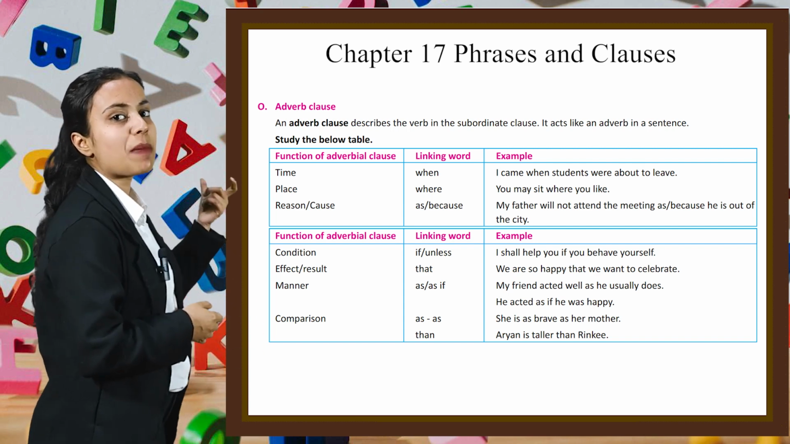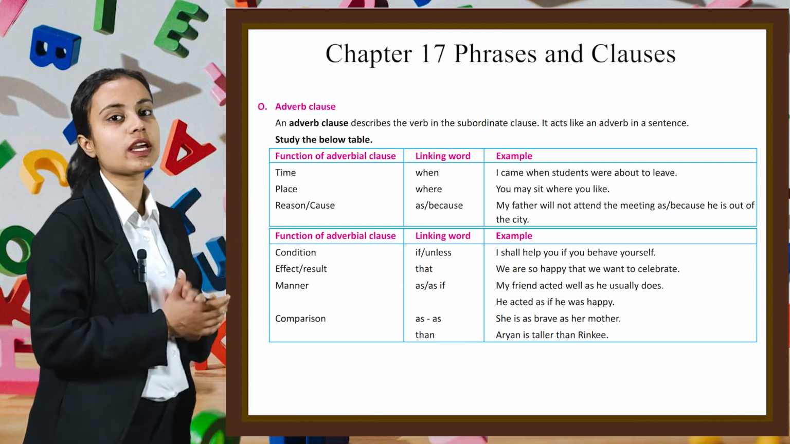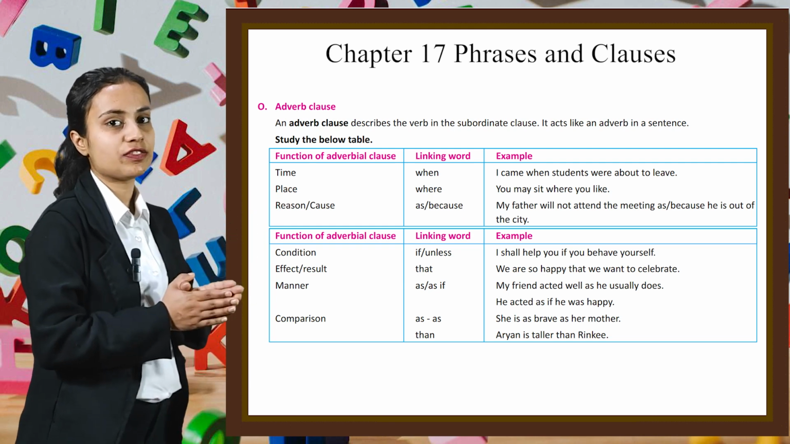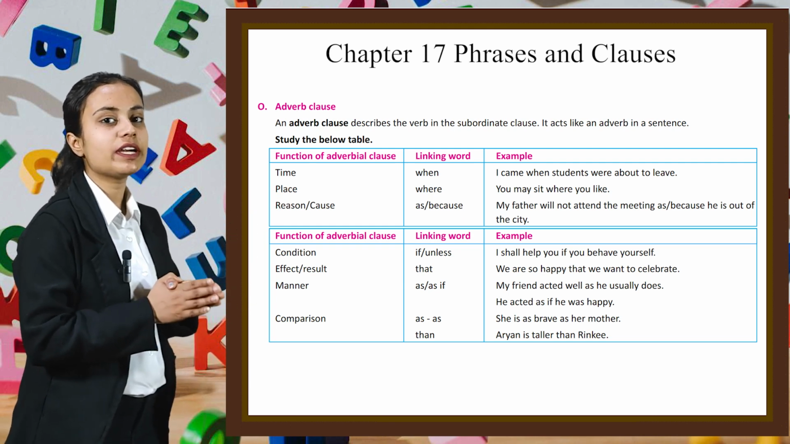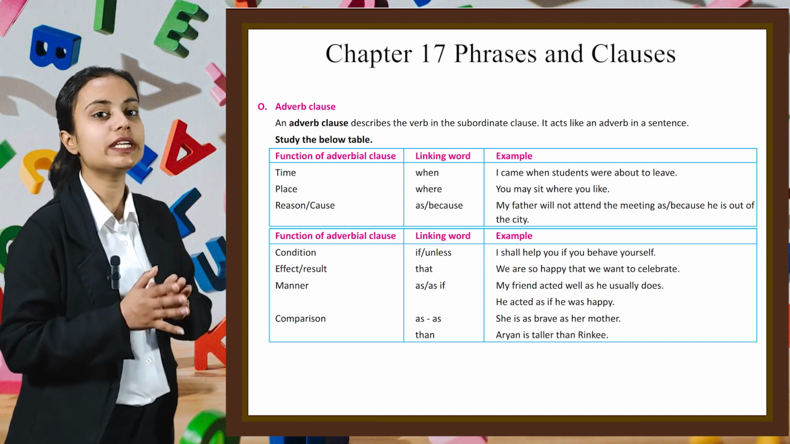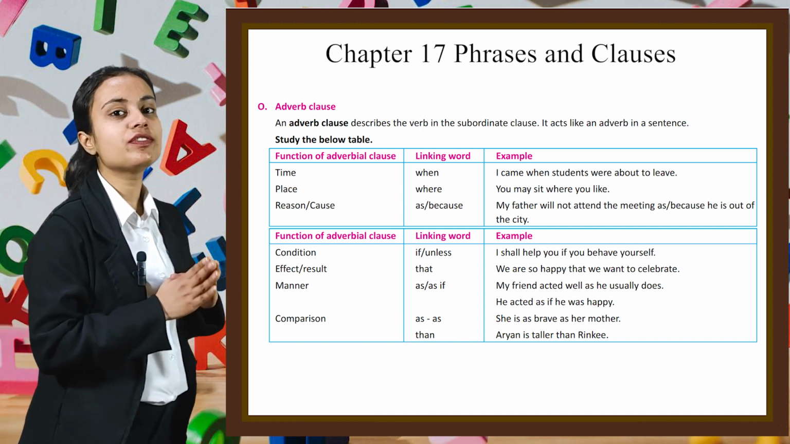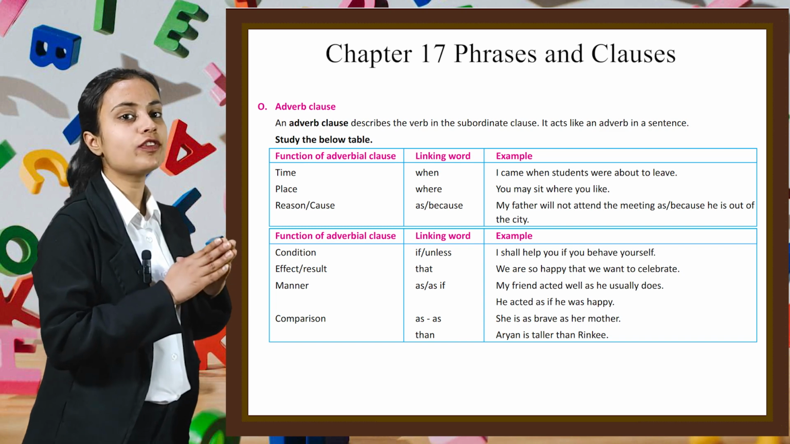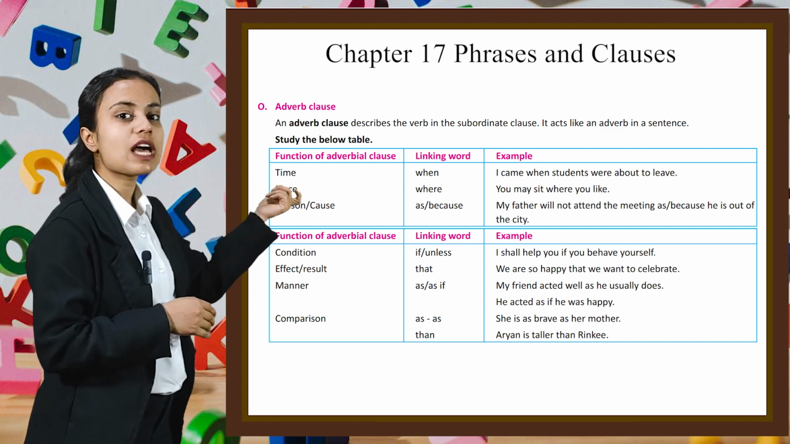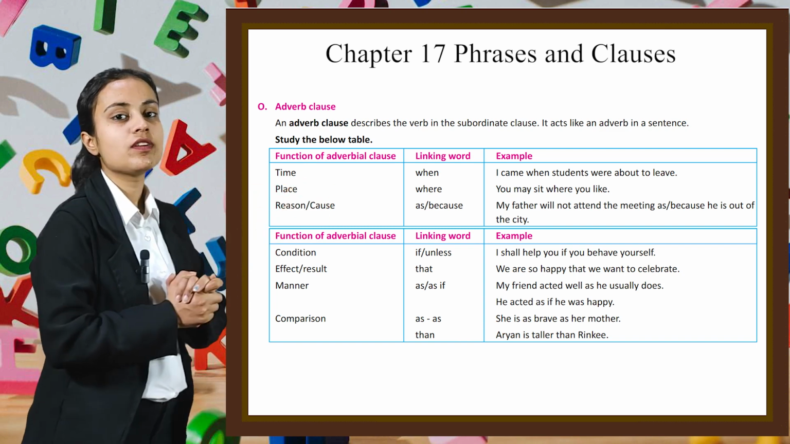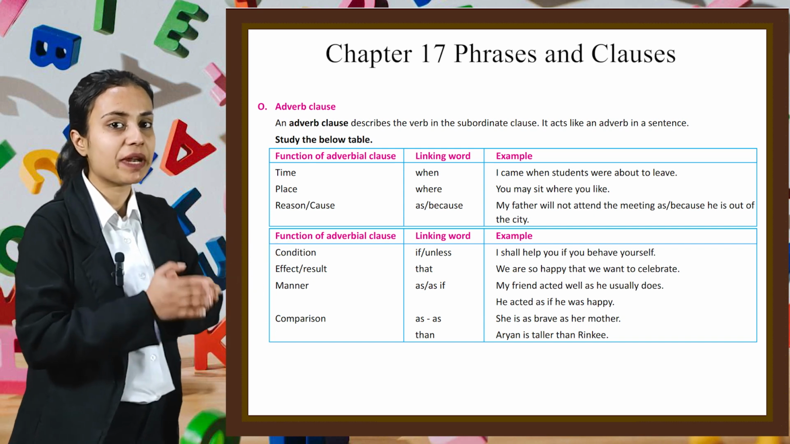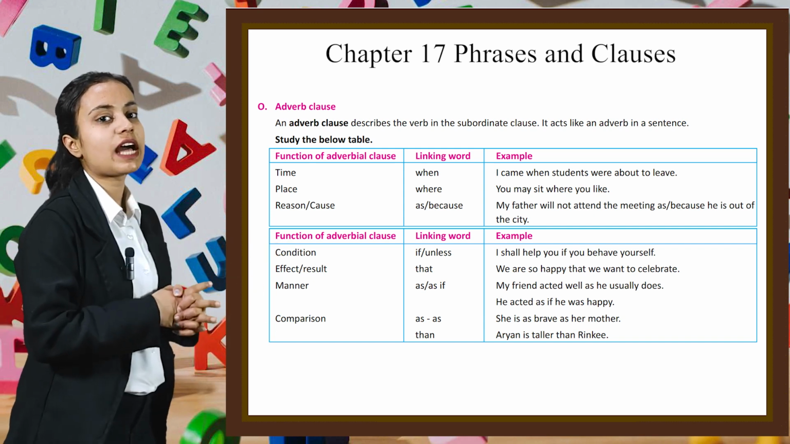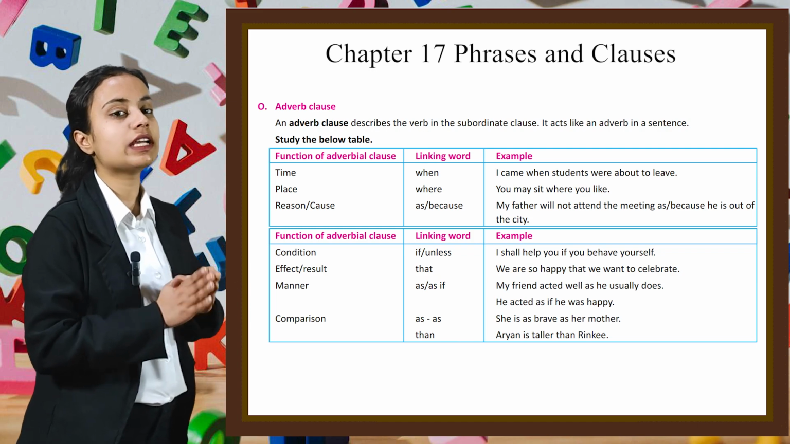Now, next is manner. We can use the linking word as or as if. For example, my friend acted well as he usually does. He acted as if he was happy. Now, for comparison, we can use as or than. For example, she is as brave as her mother, or we can write, Aryan is taller than Rinki.